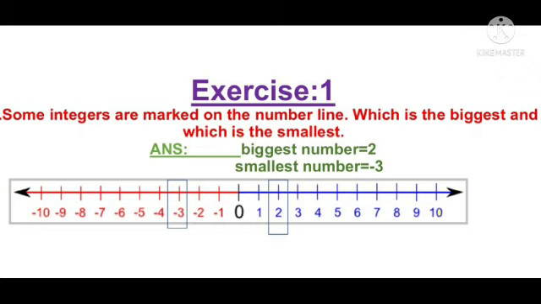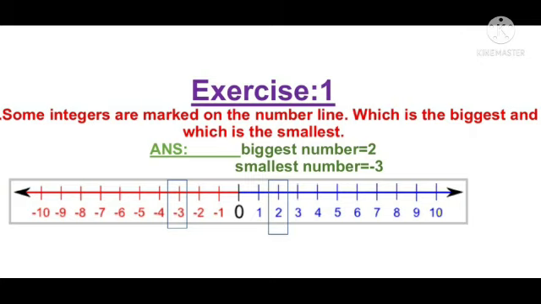Which is the biggest one here? Okay, -3 and 2, in these two we are finding which is the biggest number and which is the smallest number. So observe, children, -3 and 2, which is the right side value and which is on the left side of the 0? Okay, 2 is on the right side and -3 is on the left side. So simply we can identify the greater value and the smaller value, right?